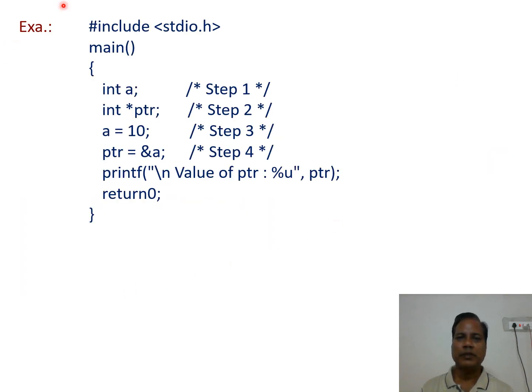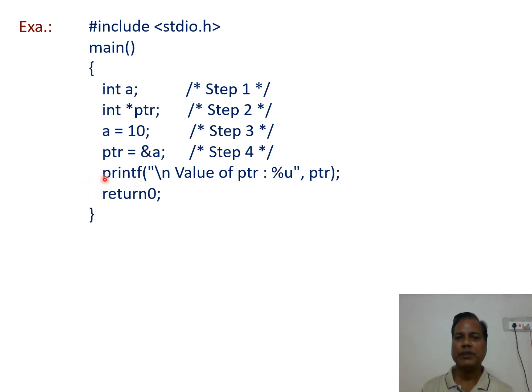So in this example program, the first statement of the main function declares an integer variable a. The second statement declares an integer pointer variable ptr. Then a is assigned a value of 10 using the assignment operator. Then the pointer variable is assigned the address of a where 10 is stored.